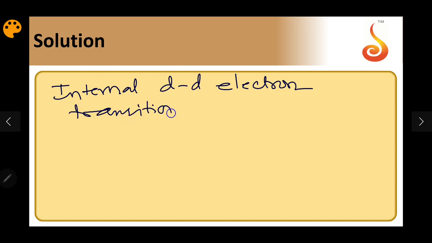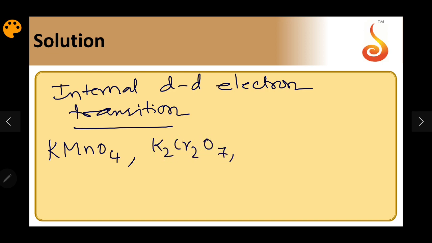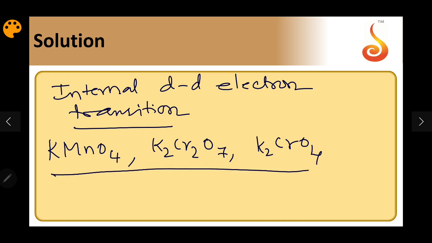This is going to happen only when there are unpaired electrons in the transition metal atom or ion. But in case of certain compounds like KMnO4, Mn is in +7 state, K2Cr2O7, K2CrO4, these compounds show color but not exactly due to unpaired electrons.